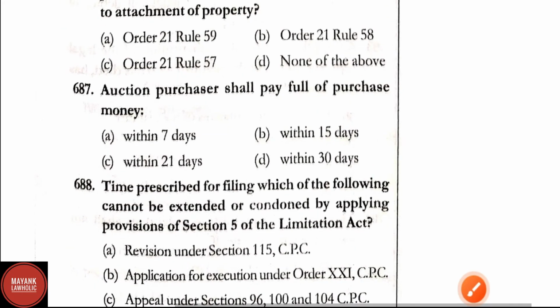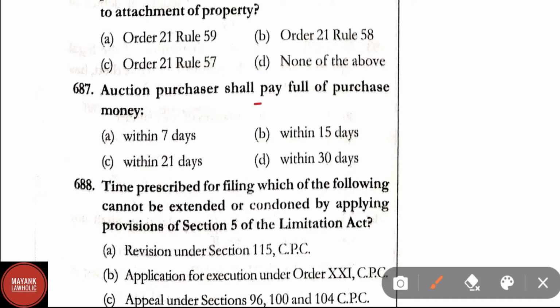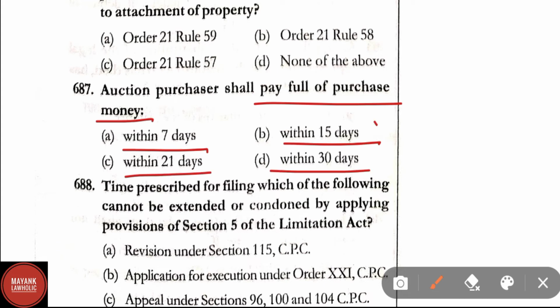Question number 687. Auction purchaser shall pay full of purchase money. Option A, within 7 days; within 15 days; within 21 days; within 30 days. Correct answer here is option B, that is within 15 days. Auction purchaser shall pay full of purchase money within 15 days.